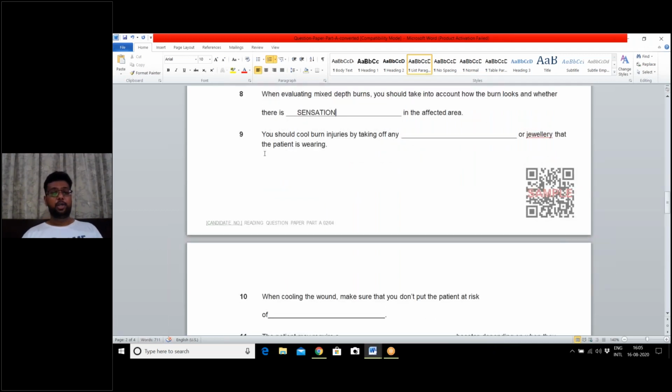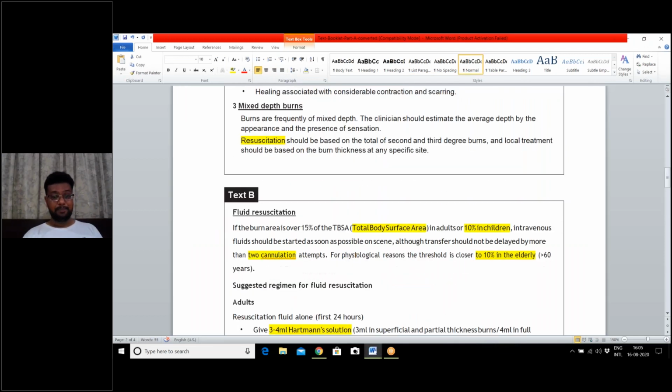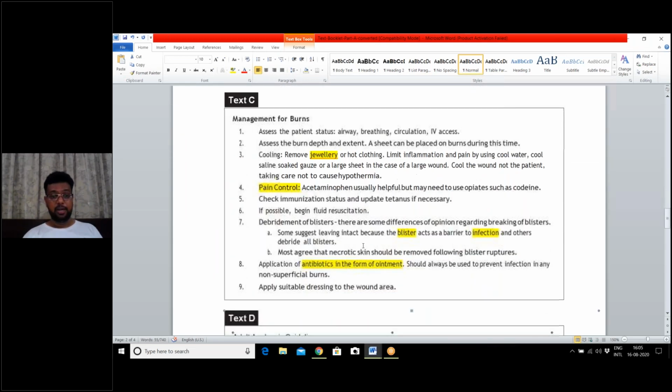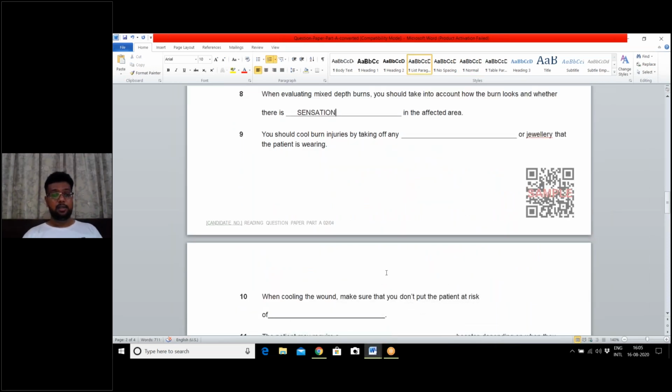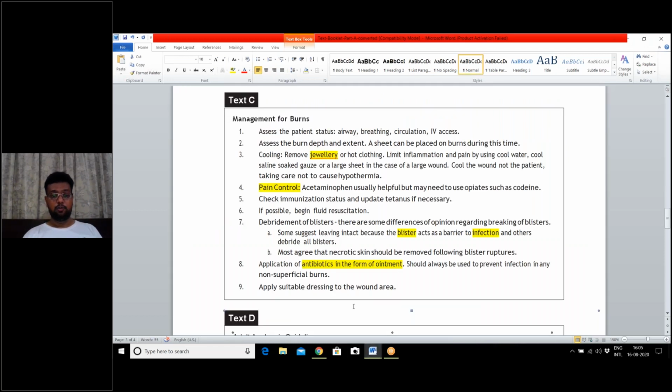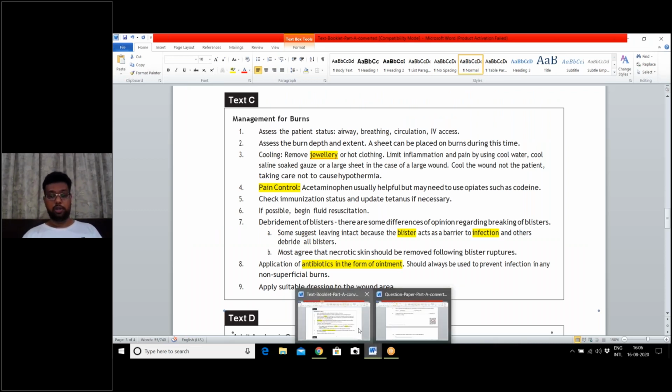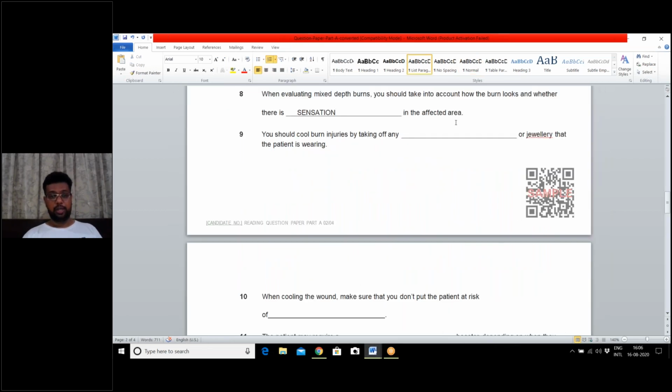Question number 9. You should cool burn injuries by taking off any blank or jewelry. So jewelry was in text C, management of burn. Here I underline jewelry. So our answer would be in text C. Let us read question 9 once again. You should cool burn injuries by taking off any blank or jewelry that the patient is wearing. Let us see as to what the answer is. By removing any hot clothing. The answer is hot. Very nice, Aisha. The answer is hot clothing.